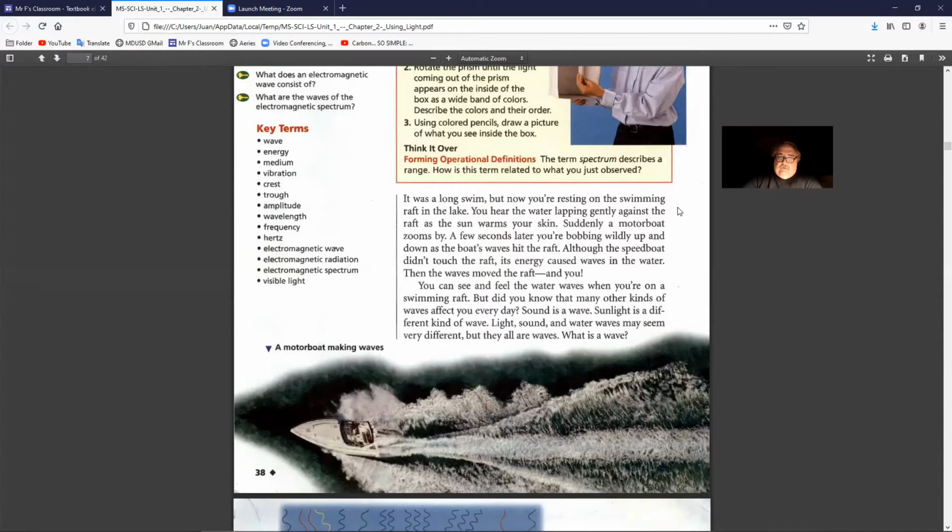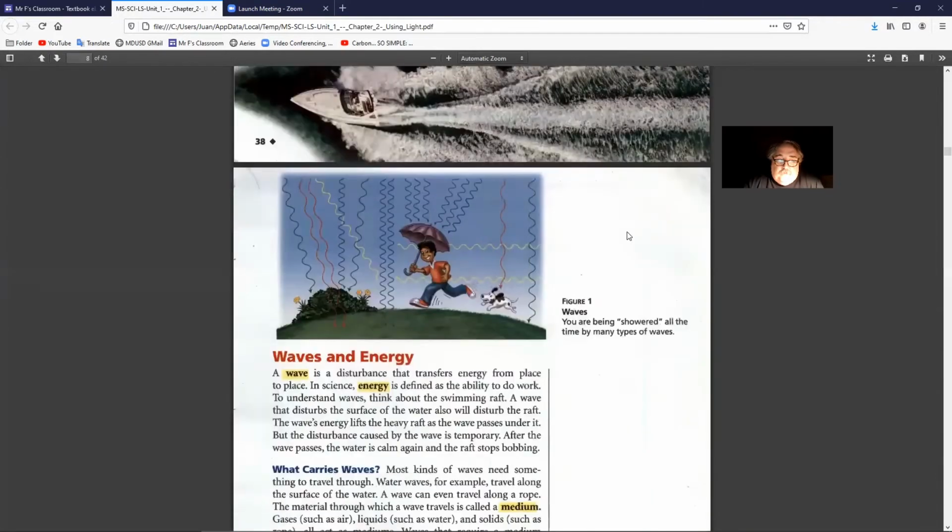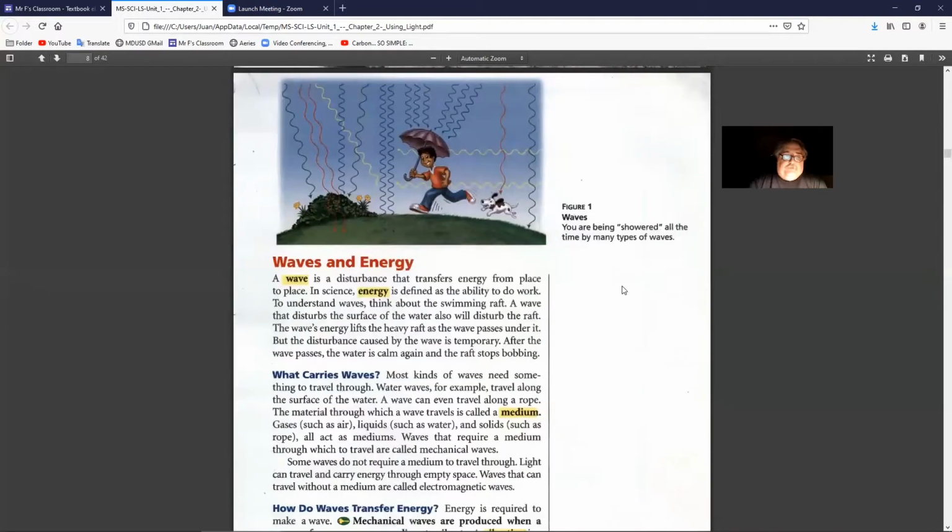Sound is a wave. Sunlight is a different kind of wave. Light, sound, and water waves may seem very different, but they're all waves. What is a wave? Waves and energy. A wave is a disturbance that transfers energy from place to place. In science, energy is defined as the ability to do work.